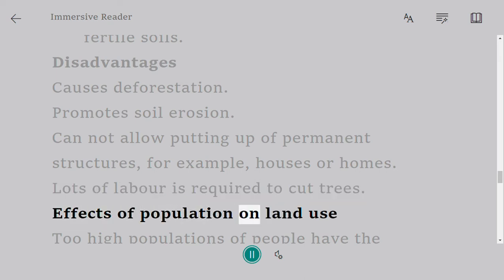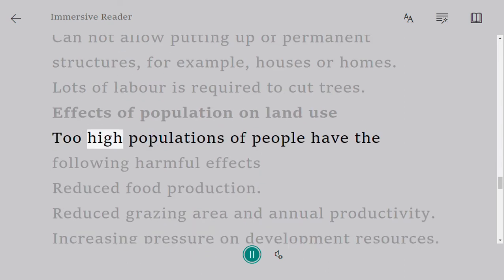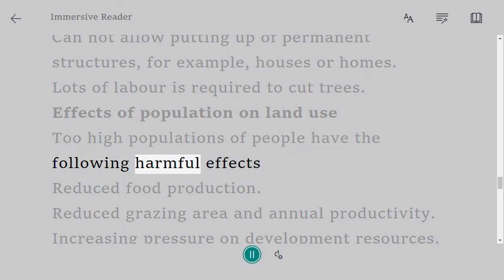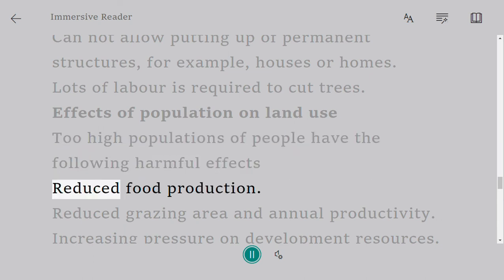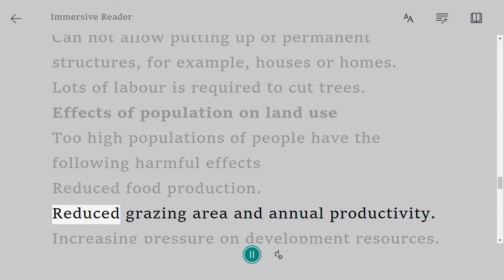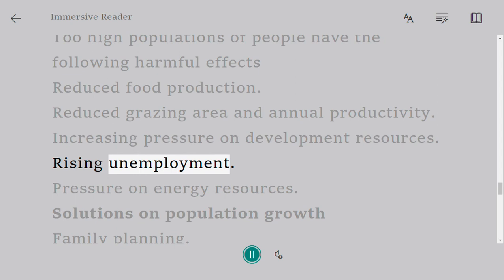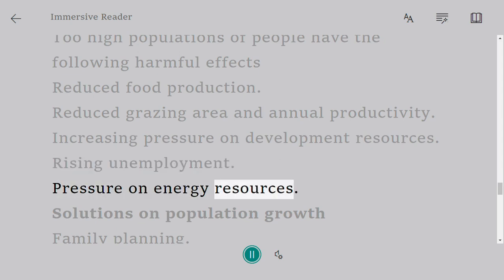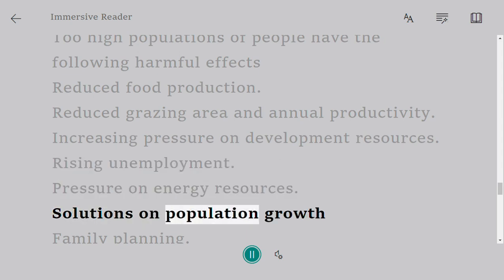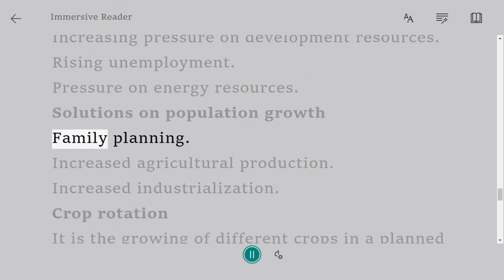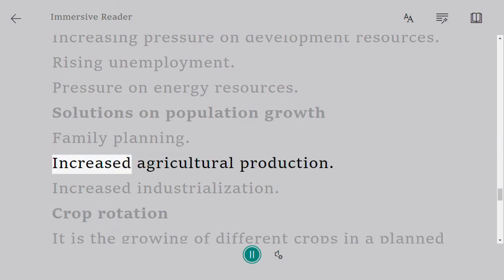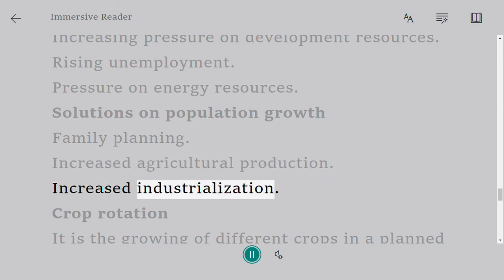Effects of population on land use. Too high populations of people have the following harmful effects. Reduced food production. Reduced grazing area and annual productivity. Increasing pressure on development resources. Rising unemployment. Pressure on energy resources. Solutions on population growth. Family planning. Increased agricultural production. Increased industrialization.